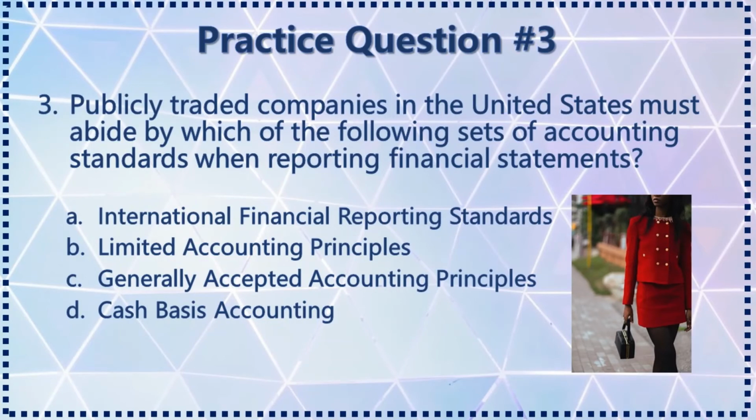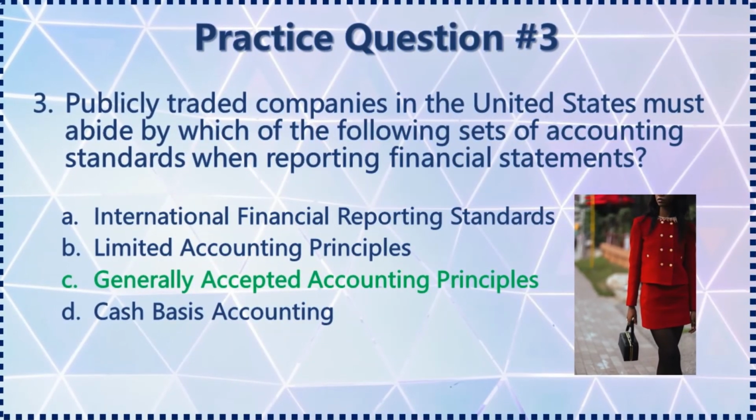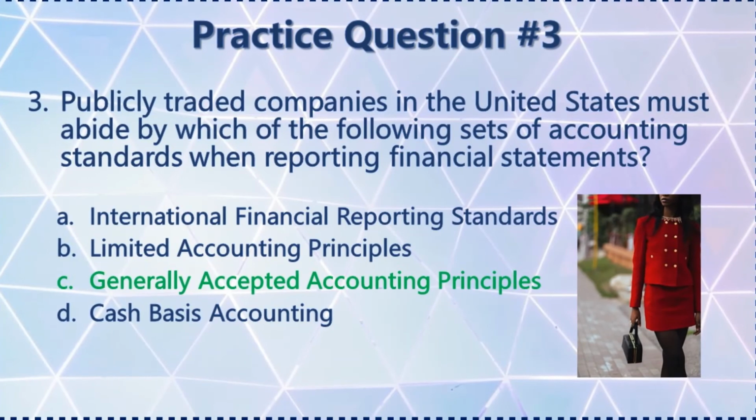Moving on to number 3. Publicly traded companies in the United States must abide by which of the following sets of accounting standards when reporting financial statements? A. International Financial Reporting Standards. B. Limited Accounting Principles. C. Generally Accepted Accounting Principles. Or D. Cash Basis Accounting. I'll give you a few seconds to guess, or you can pause the video. I hope you got this correct. The answer is C, Generally Accepted Accounting Principles, or GAAP.